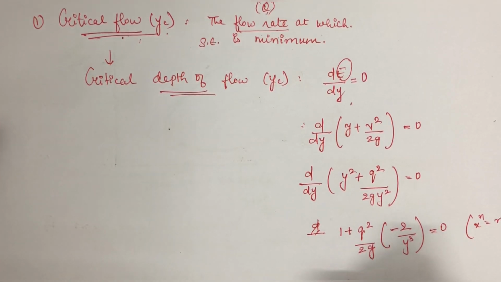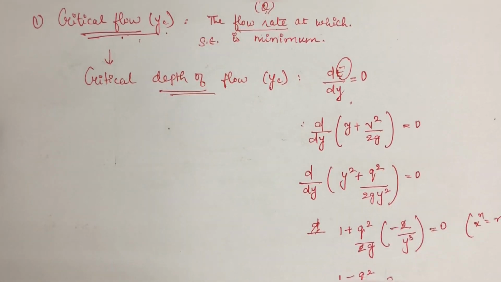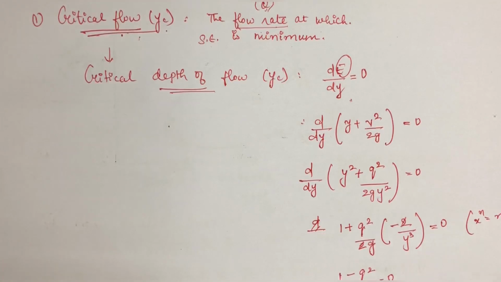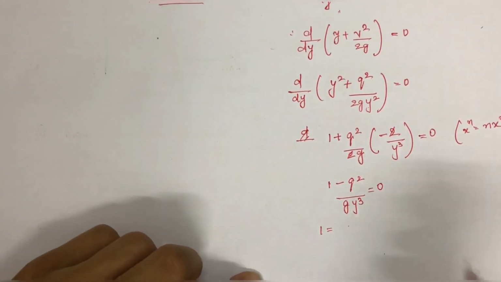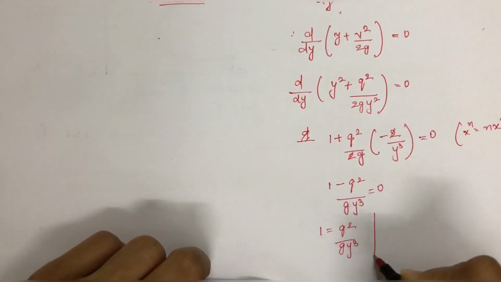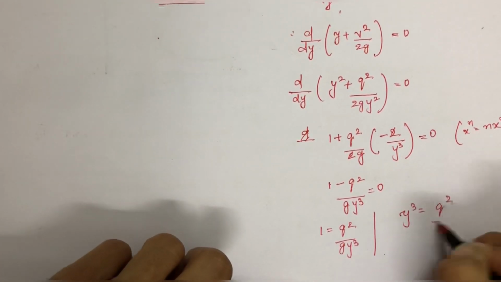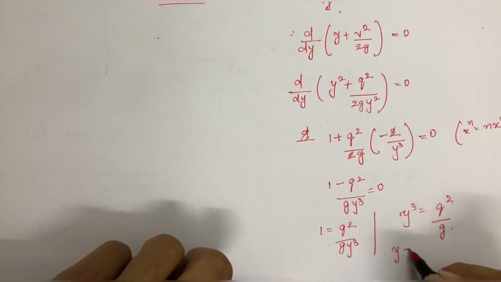So now it will be 1 minus q square upon g y cube equals 0. So 1 is equal to q square upon g y cube. Therefore y cube is equal to q square upon g, and y is equal to q square by g whole raised to 1/3.